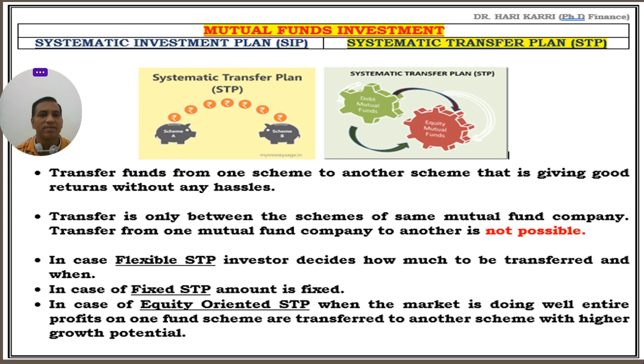For example, you invested in a mutual fund plan A. Plan A is not giving good returns, and you see that plan B is giving very high returns. So you can transfer your funds from plan A to plan B. That benefit is available in a systematic transfer plan without any hassle.